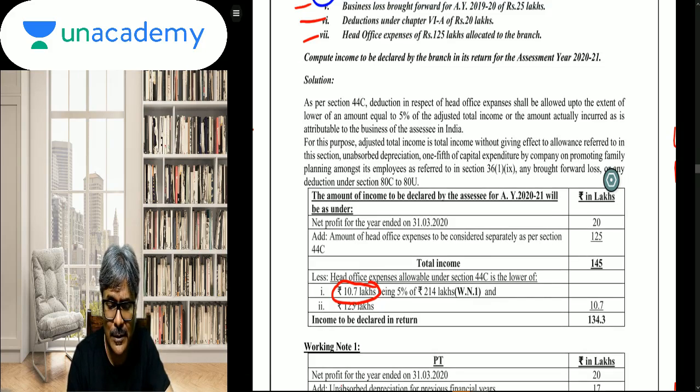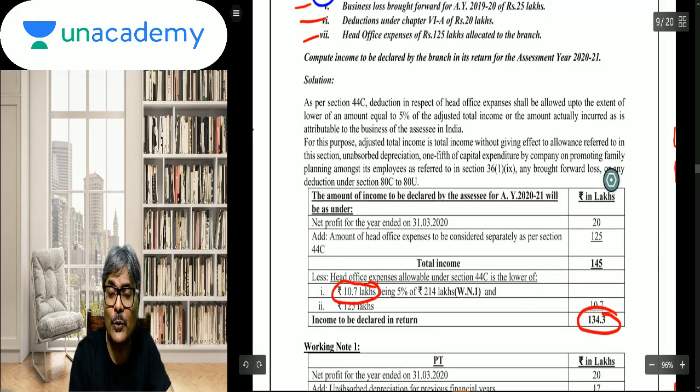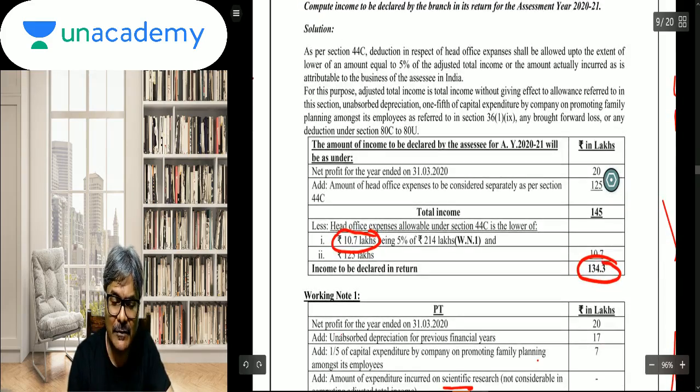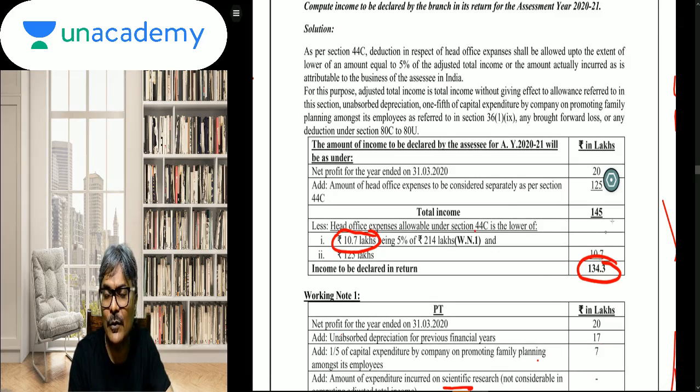How much is the actual amount? 125. So what is going to be finally reduced is 10.7. So see how the total income has to be made. Net profit is 20. Add to that whatever is as per the books and less whatever is required to be deducted under 44C, that is 10.7. And that is what is going to give you the taxable income.